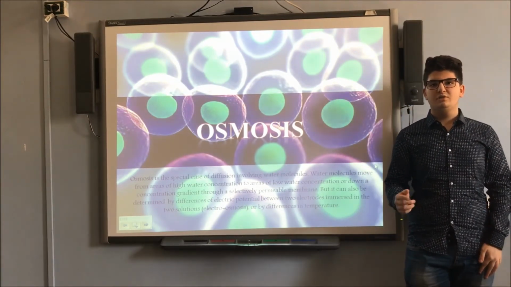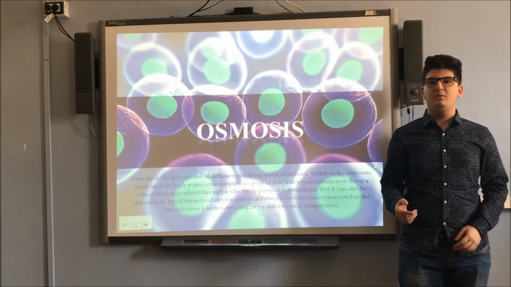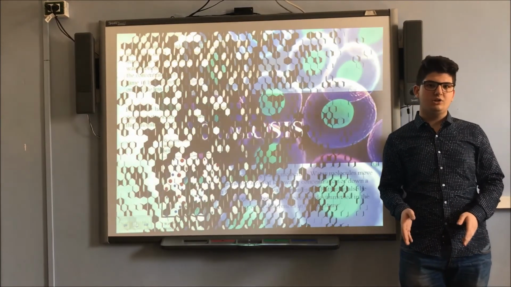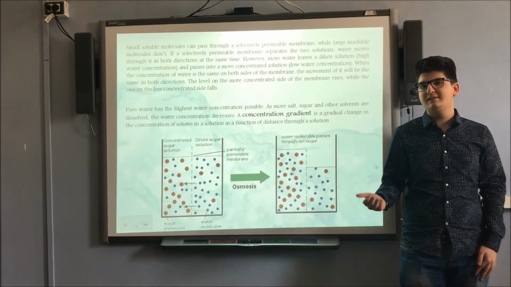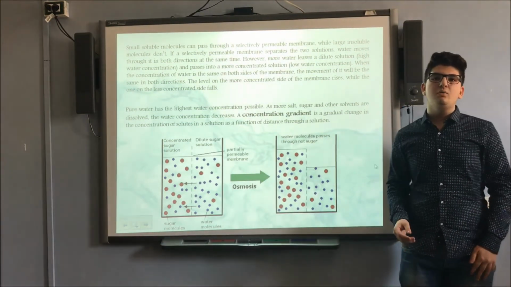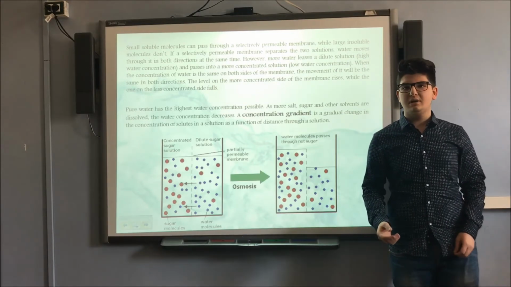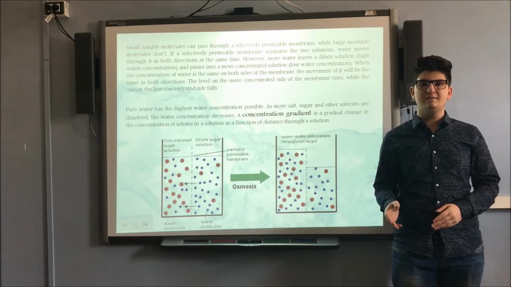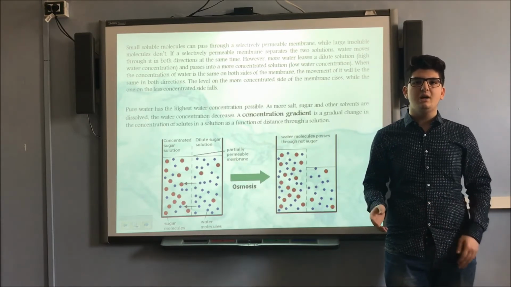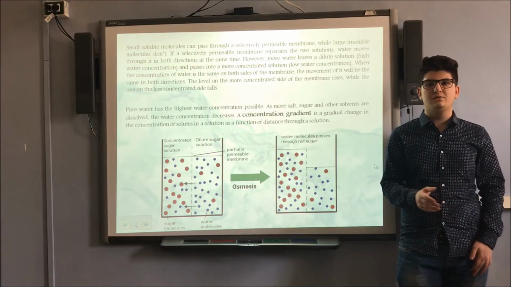When the concentration of the solution is the same, the water will move in both directions, so in this case the osmosis doesn't exist, or if it exists, is useless. Pure water is the water with the highest water concentration possible, and the concentration gradient is a gradual difference between the solvent and the solution, from the higher to the lower.